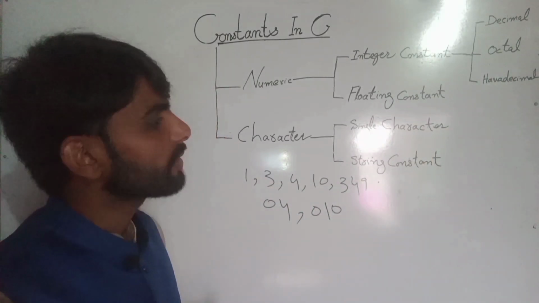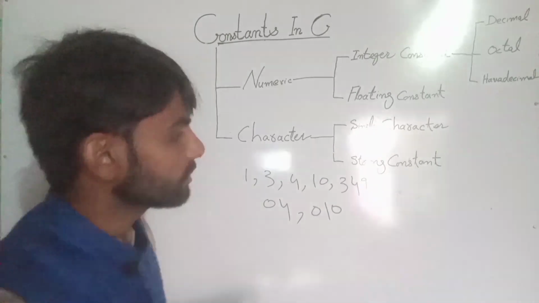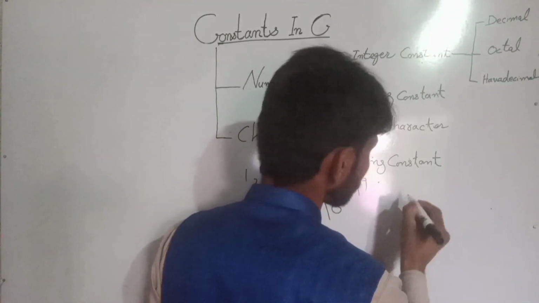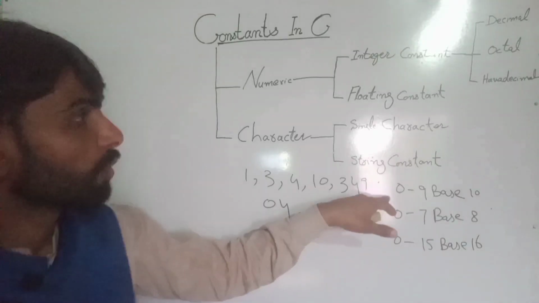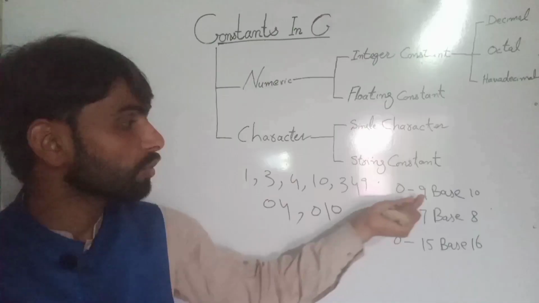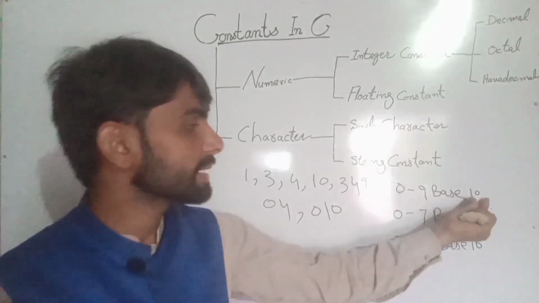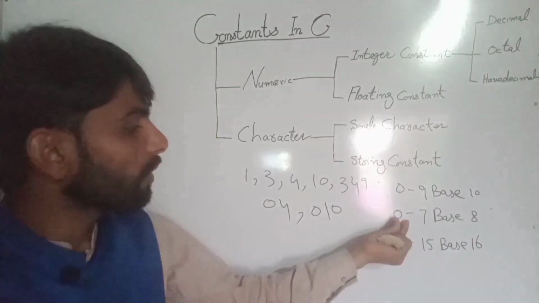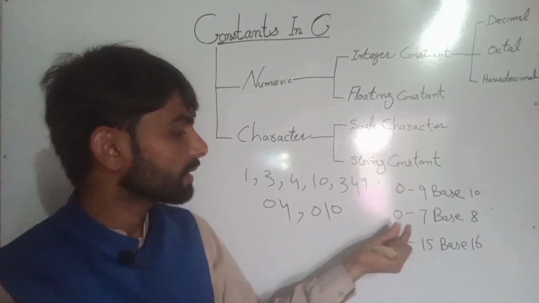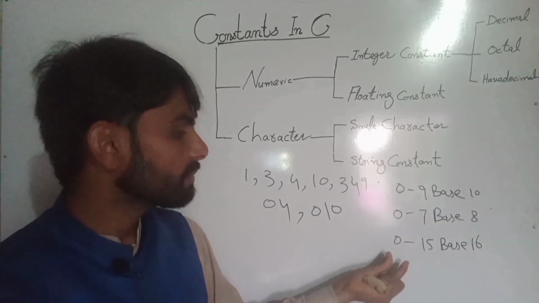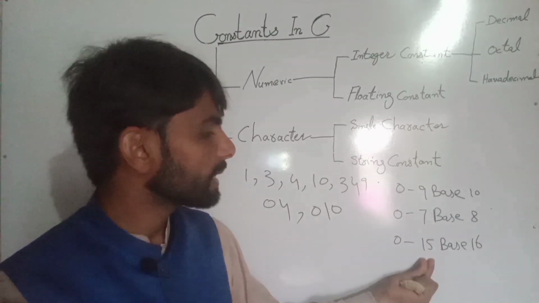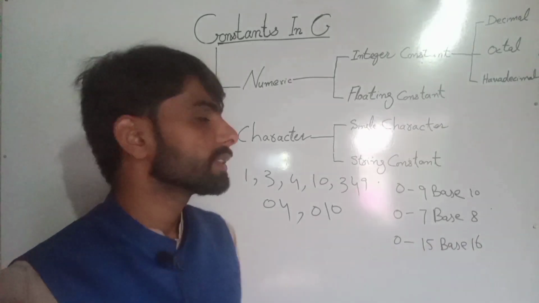To understand it more, I want to make it clear to you. In decimal, 0 to 9 are the digits and base is 10, in octal constant 0 to 7 are the digits and base is 8, and in hexadecimal 0 to 15 and base is 16.